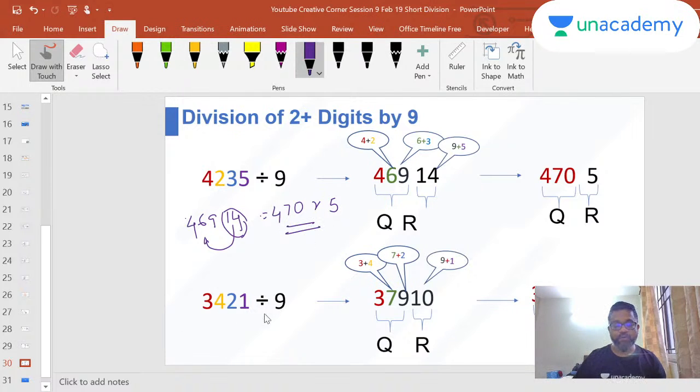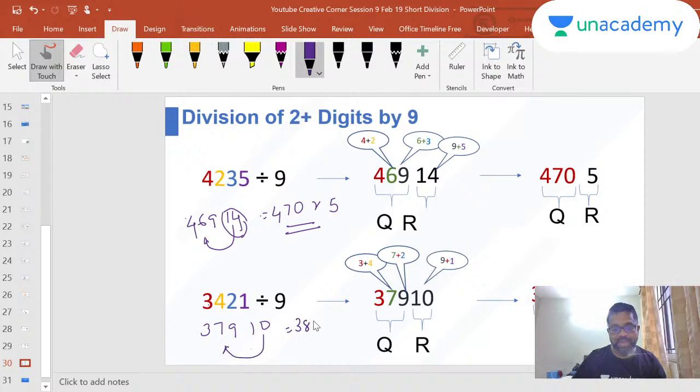Similarly, 3421 divided by 9. So the first digit is 3. The second digit is 3 plus 4, 7. 7 plus 2, 9. 9 plus 1, 10. Right? Now what will happen? My remainder can never be greater than 9, right? So I will give away 1 to this fellow here.